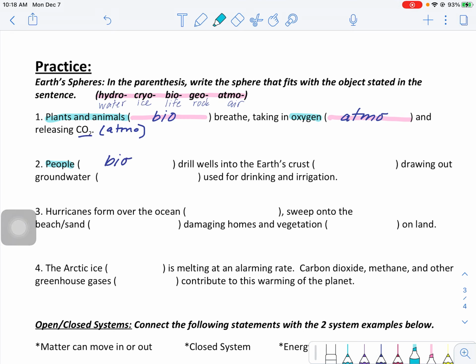People drill wells down into the Earth's crust. So that means soil, rock, things like that. That is going to be our geosphere.